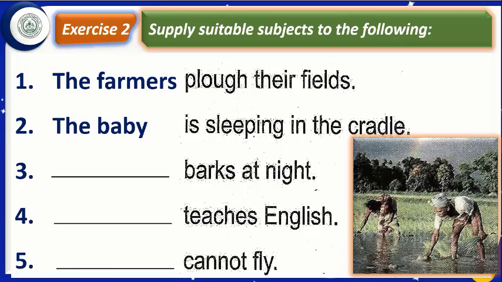Let us move to number 3. In number 3, there is written barks at night. Barks at night. Barks is a singular verb now. This is a little different. But you try to understand, you will understand.